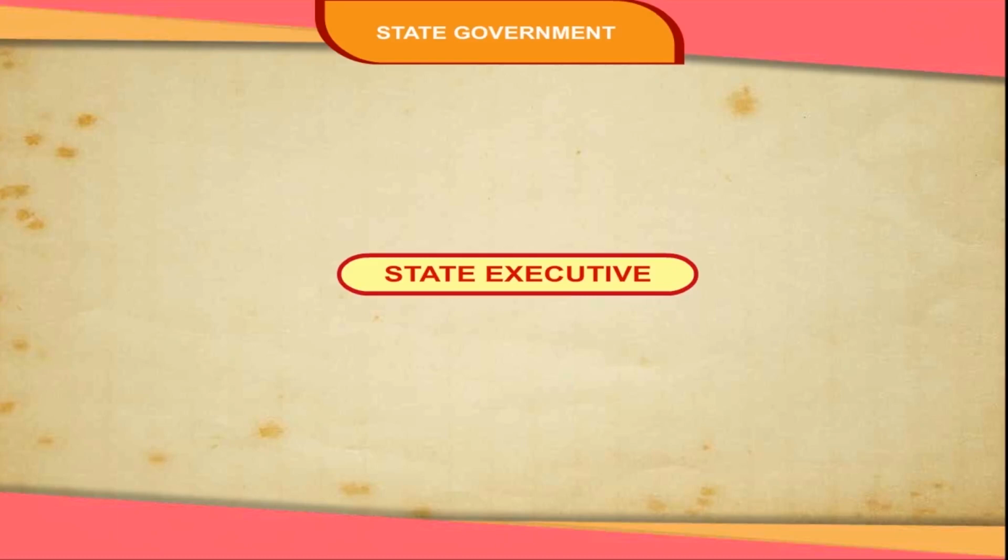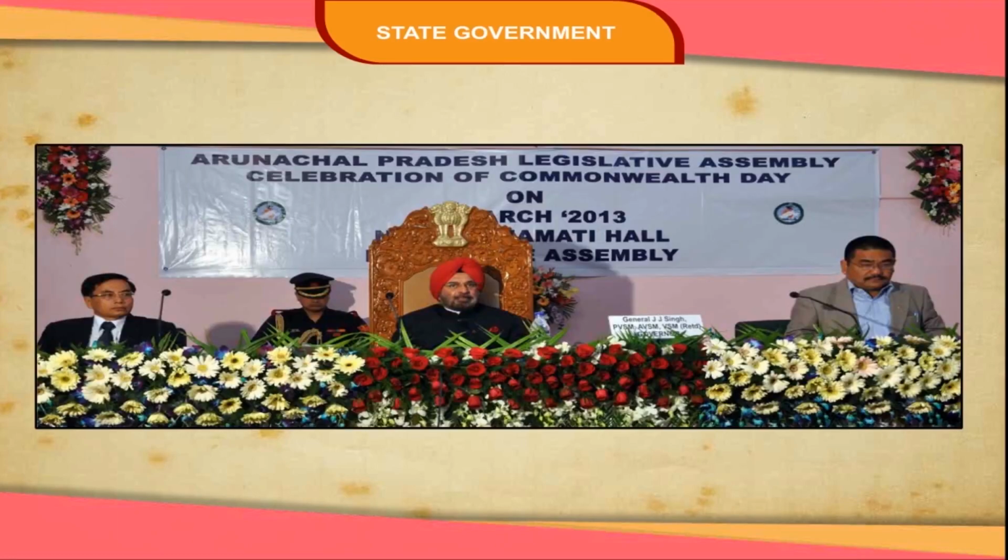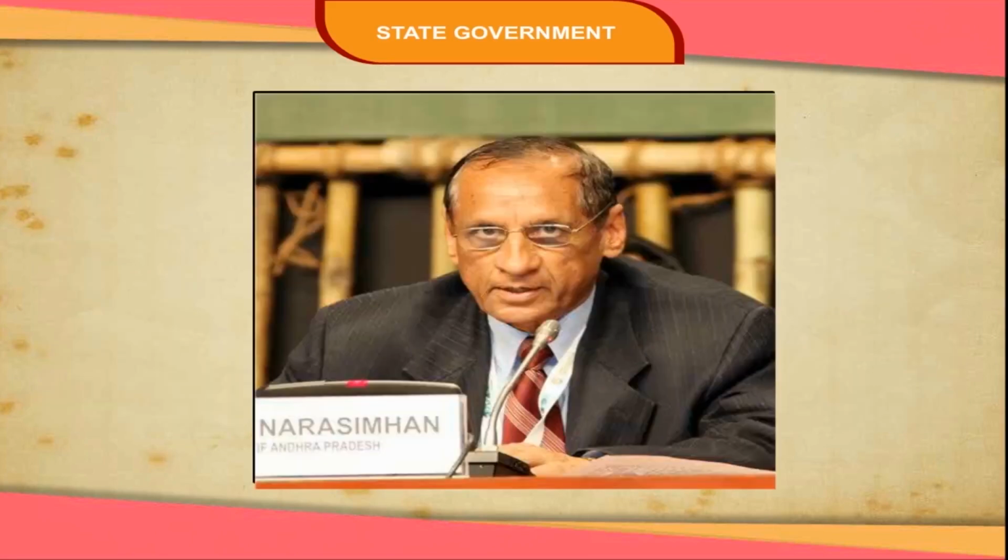State Executive. The State Executive consists of the Governor, the Chief Minister, and the Council of Ministers. We have the same pattern of the government in the state as we have at the central level. The head of the state is Governor, who acts on the advice of the Council of Ministers.